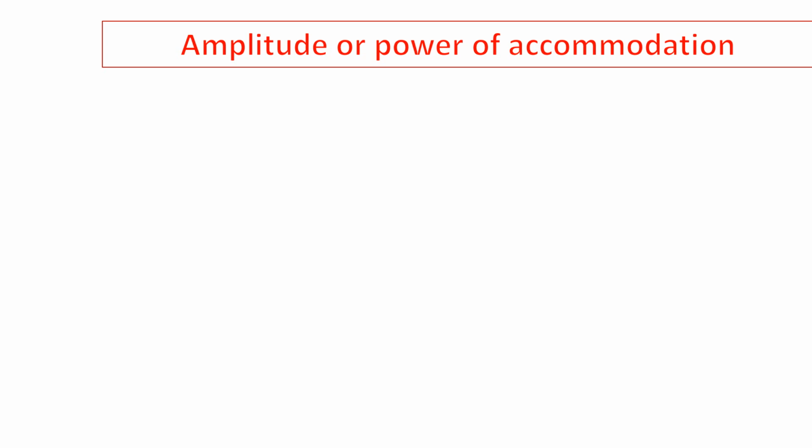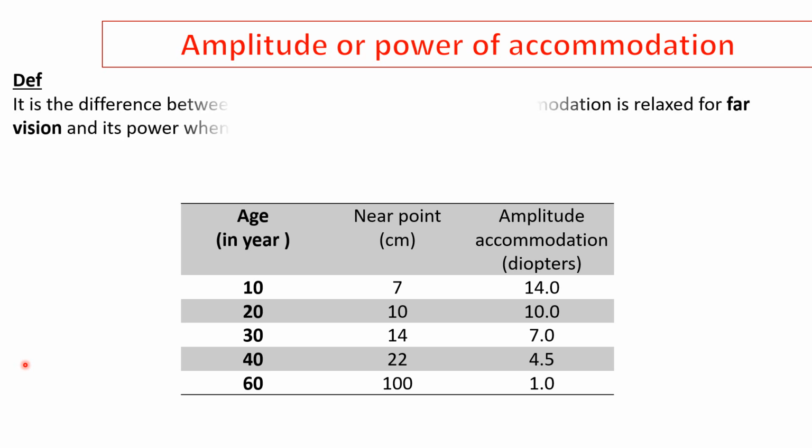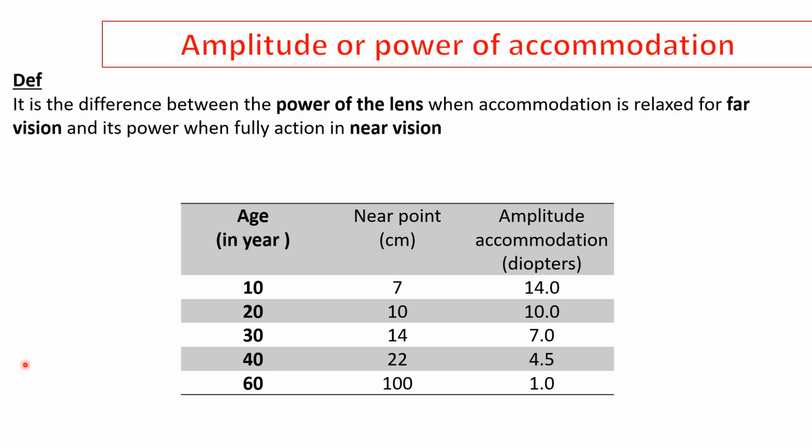Here we have another question: what is the difference between the accommodation of the lens in the relaxed state, or far vision, and in near vision? So we have something called the amplitude or power of accommodation.